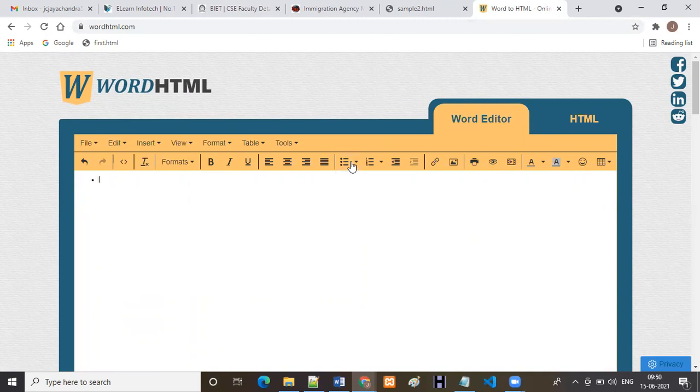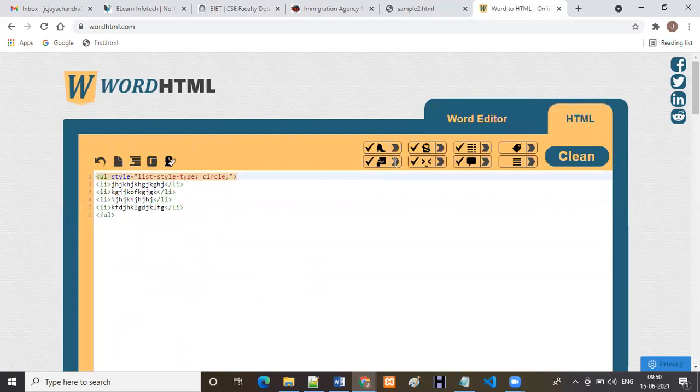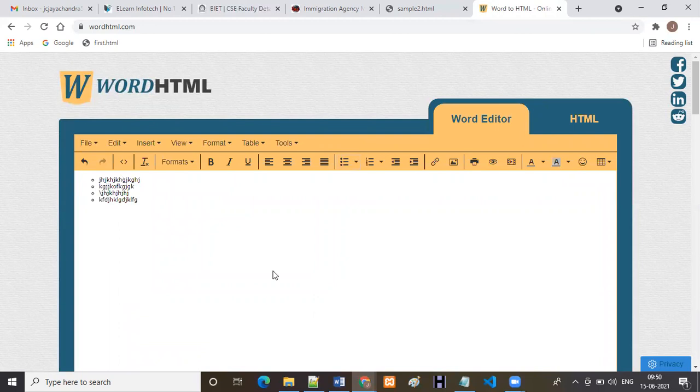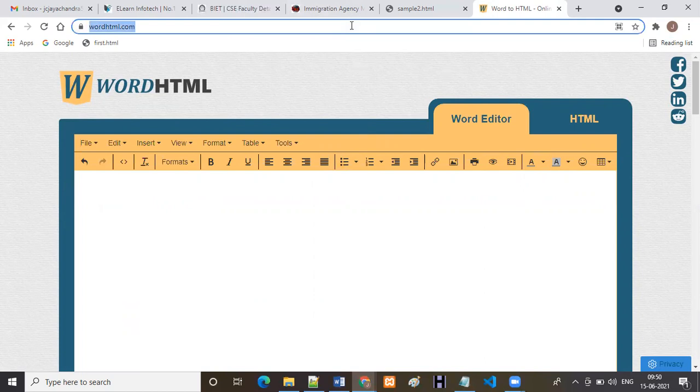For example, I want to make some points, like a circle bullet list. So I'm just going to type here: this is the third point, fourth point. Then go to the HTML, see, the code is converted. These types of techniques we are going to follow, even if you know the coding. Why? Because each and every project has some deadline, and within the deadline only we have to finish. These are the normal basic things we are going to apply.